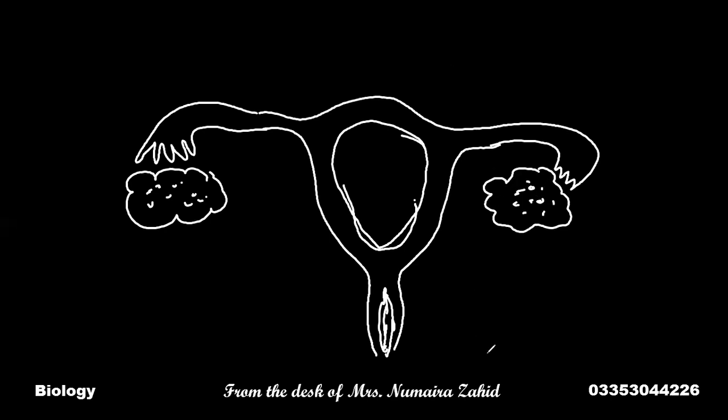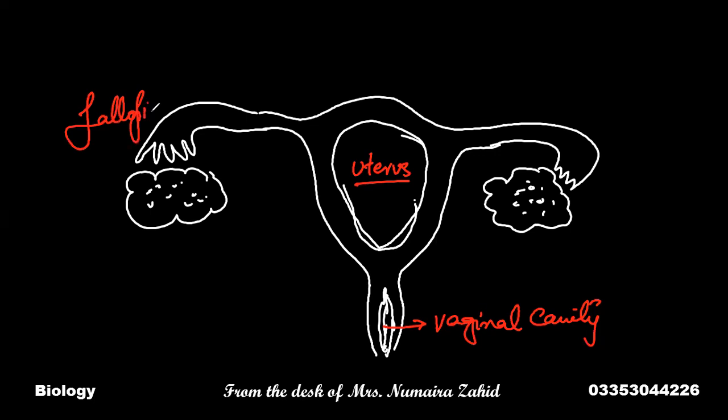If we label these, this is the vagina, the vaginal cavity, where the sperms are deposited in the female's body. This is the uterus, which is the organ that holds the zygote to develop it into an embryo, and then the embryo will develop into a whole complete living organism. And these are the fallopian tubes which collect the ova from the ovaries. This is an ovary.